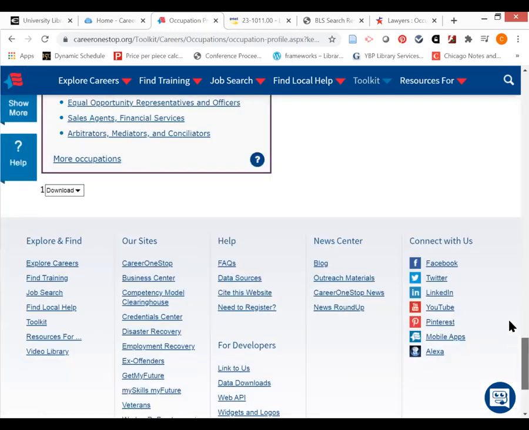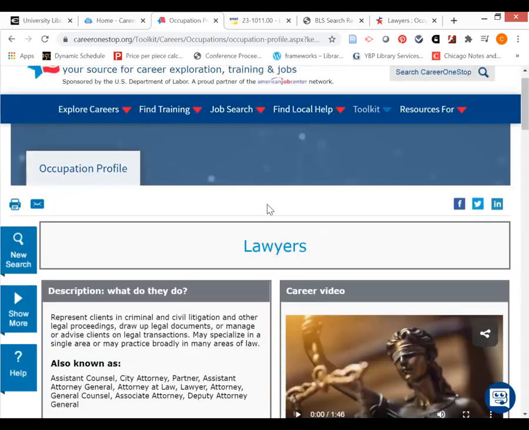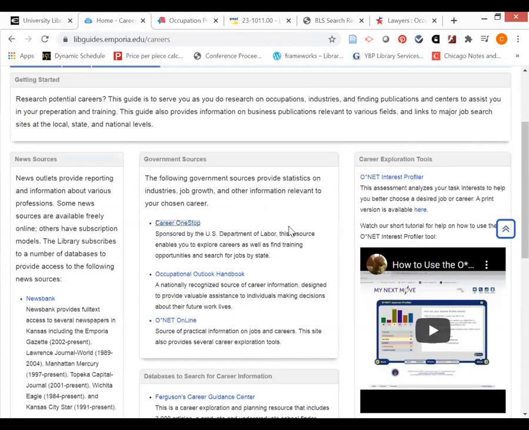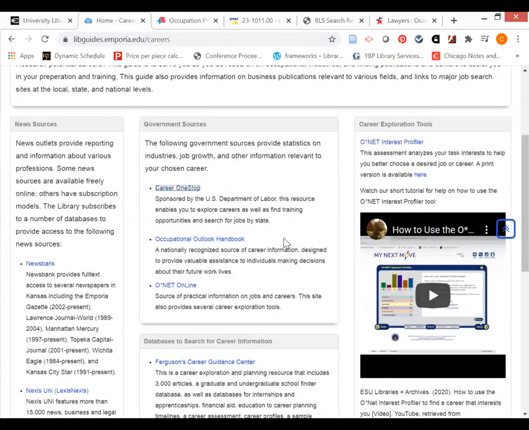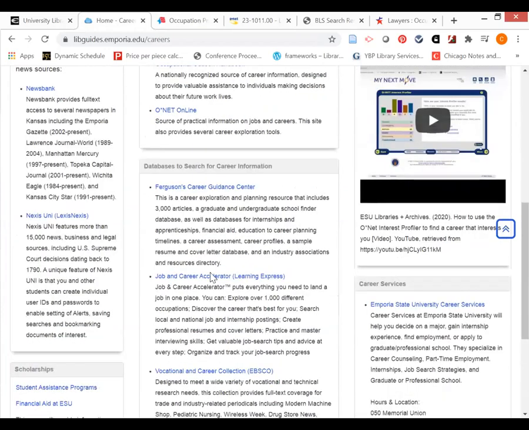And we'll go back up here. And I'm sure that you're seeing by this point that each resource that I'm showing you from our Career Resources Guide will give you a little bit of different information. So it's really important to use more than one resource when you're writing this essay. The last one I wanted to show you, among many others here, is something that's called Job and Career Accelerator.